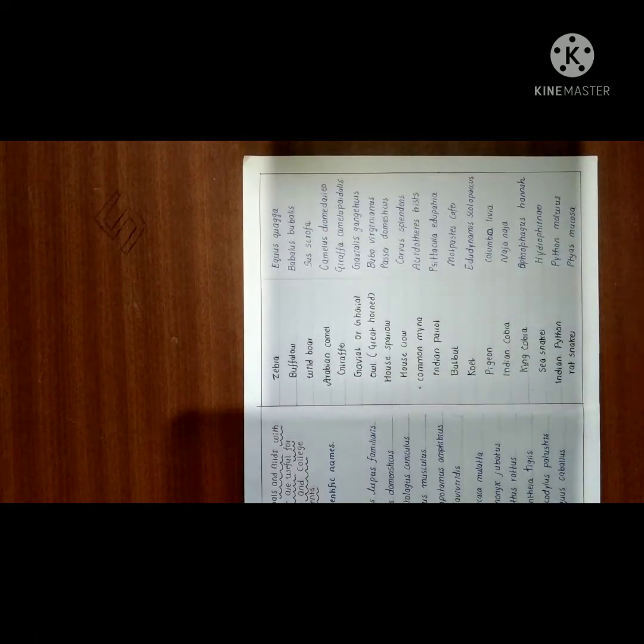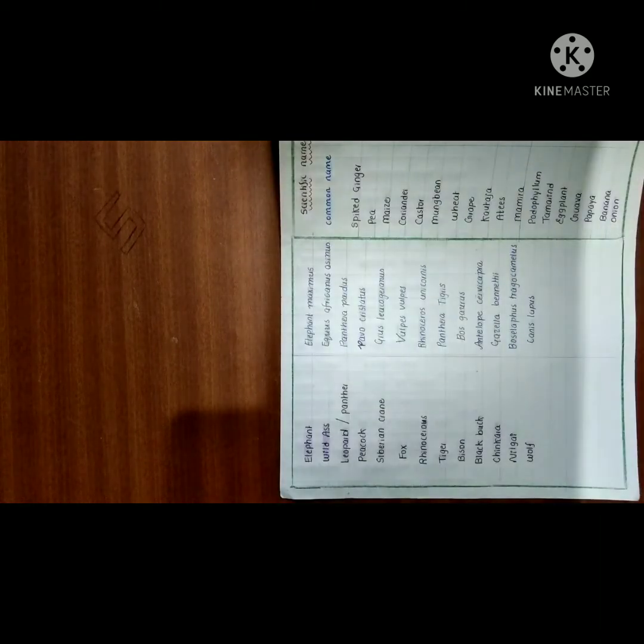You can see zebra, buffalo, wild boar, Arabian camel, giraffe, elephant, wild ass, leopard or panther, peacock, Siberian crane, fox, rhinoceros, tiger, bison, blackbuck, chinkara, nilgai, wolf.